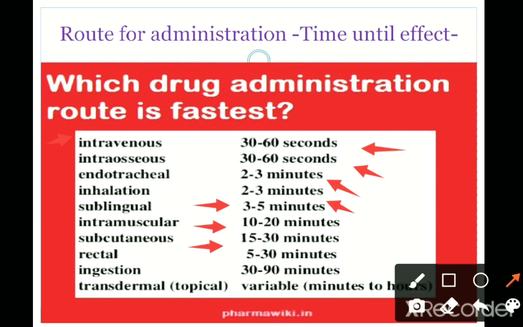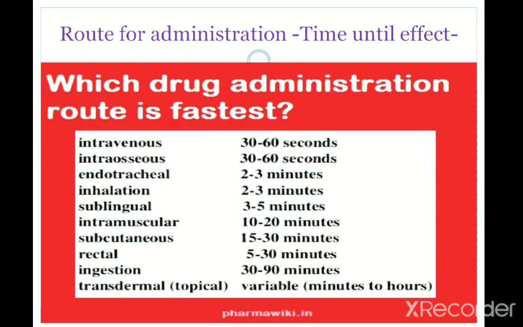Subcutaneous takes 15 to 30 minutes after administration, and rectal 5 to 30 minutes. Ingestion, that is the oral route, will take 30 to 90 minutes, and transdermal or topical is variable; it may take minutes or it may take hours for the effects after administration of the drug.